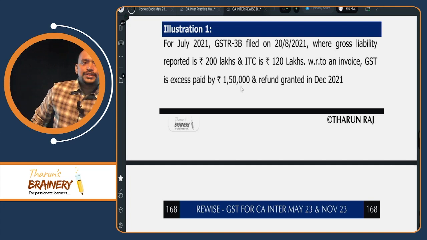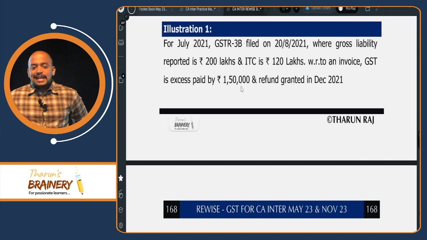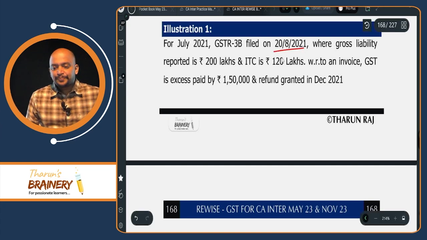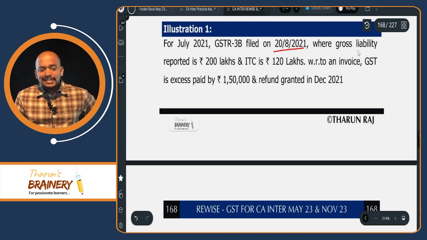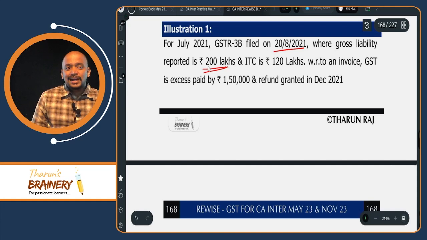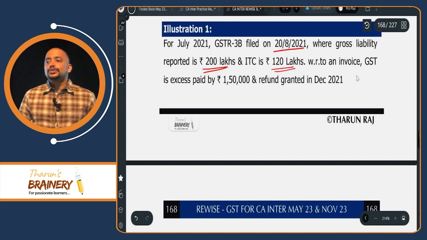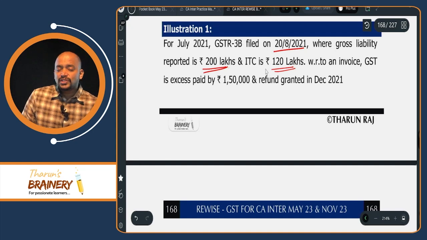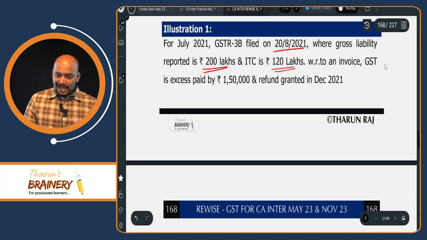For July 2021, GSTR 3B filed on 28/2021, where the gross liability reported is 200 lakhs. So how this 200 lakhs we paid? ITC 120 lakhs means cash 80 lakhs. So through electronic credit ledger, how much you paid? 120. Through cash ledger, how much you paid? 80 lakhs.